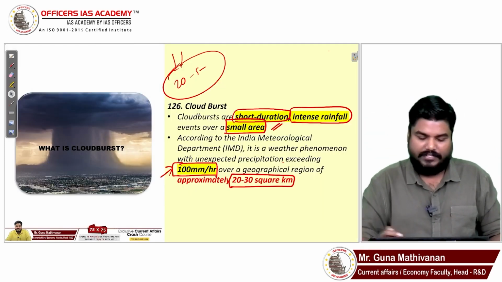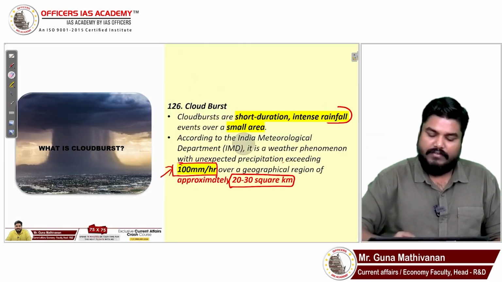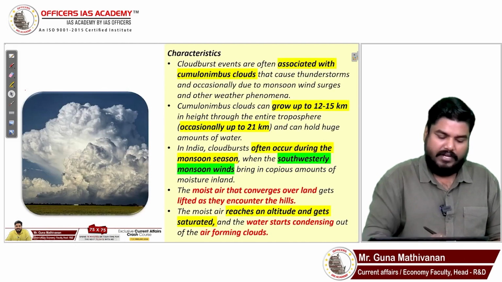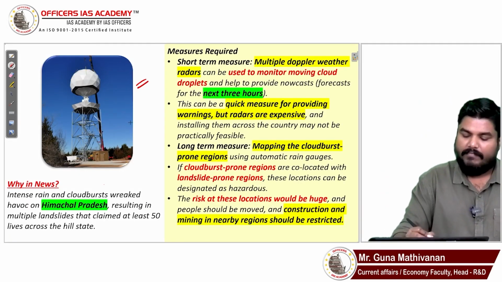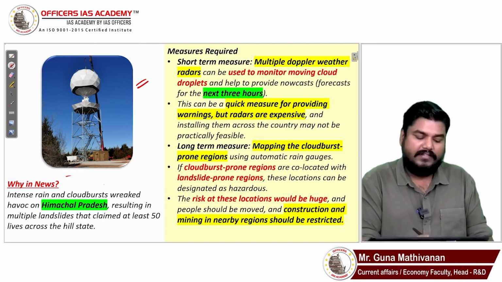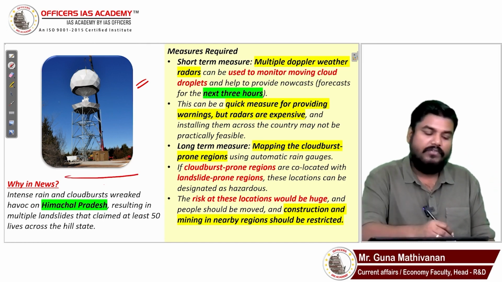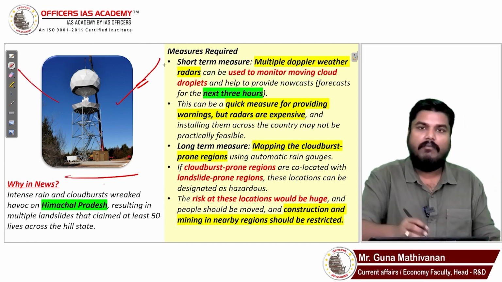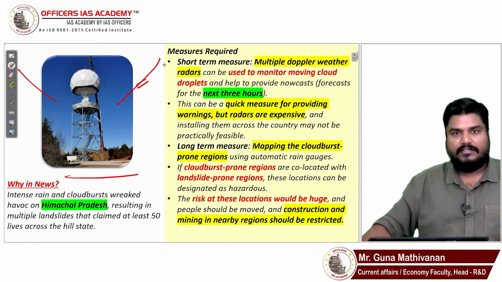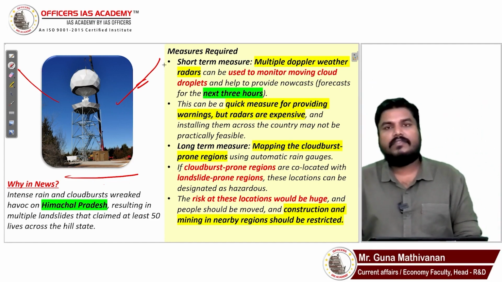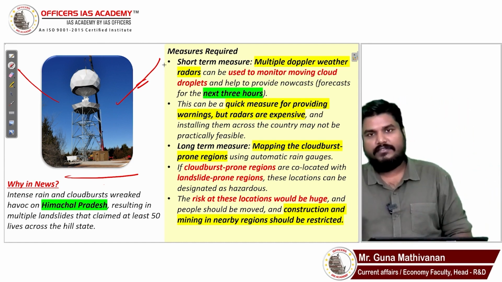See, I will show you the image of the Doppler radar. See, this is the Doppler radar. This Doppler radar you are placing at one place. It can give you a cloud formation idea about a specific region. Across the length and breadth of India, we cannot mount this. It is very costly also. On specific locations, we can mount.